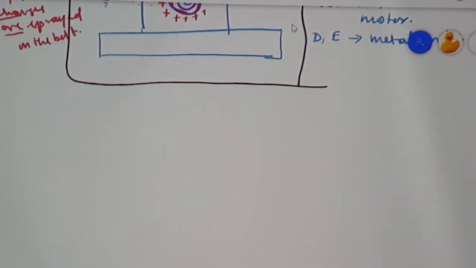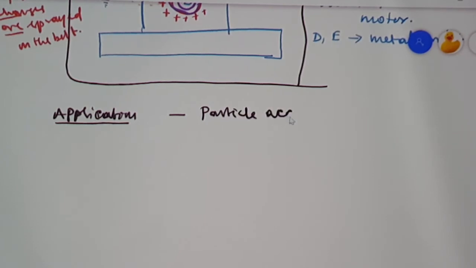The next one, what are the applications of the Van de Graaff generator? See, generally we can say the Van de Graaff generator is a particle accelerator. We can consider this as a particle accelerator. We will be studying about this particle accelerator in atomic physics or nuclear physics later. What is the use of this particle accelerator?